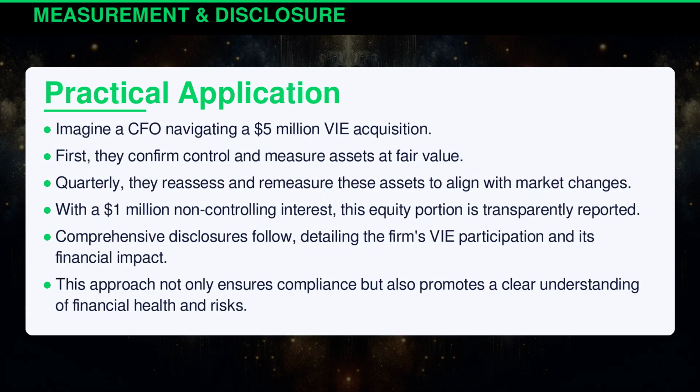Imagine a CFO navigating a $5 million VIE acquisition. First, they confirm control and measure assets at fair value. Quarterly, they reassess and remeasure these assets to align with market changes. With a $1 million non-controlling interest, this equity portion is transparently reported. Comprehensive disclosures follow, detailing the firm's VIE participation and its financial impact. This approach not only ensures compliance, but also promotes a clear understanding of financial health and risks.